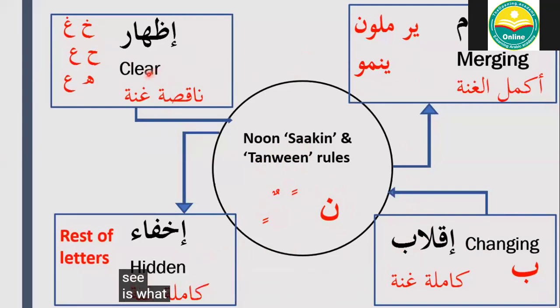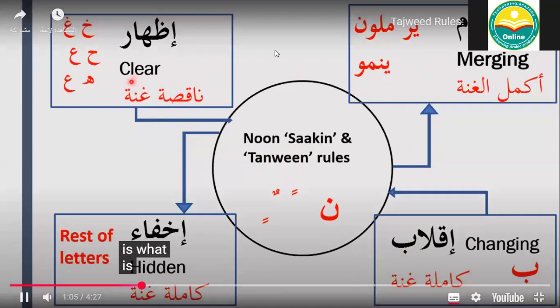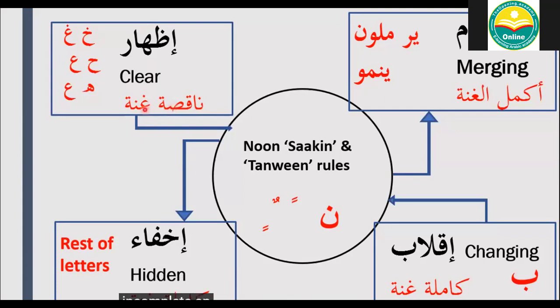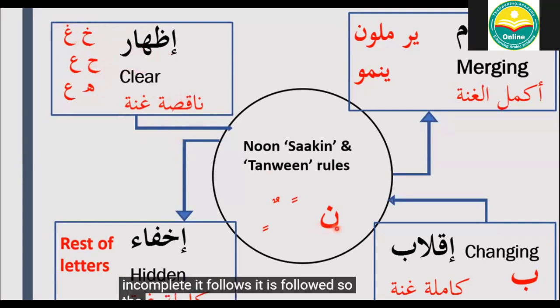What is Idhar? Idhar is making something clear, and it's Naqas al-Gunna. Basically, it means that it's not a complete Gunna, so it's an incomplete Gunna. Naqas al-Gunna, an incomplete Gunna. The Noon and the Tanween are followed by one of the 6 letters.